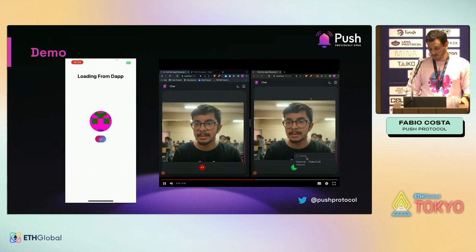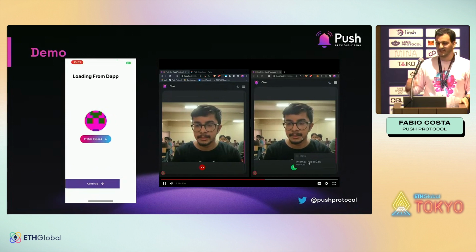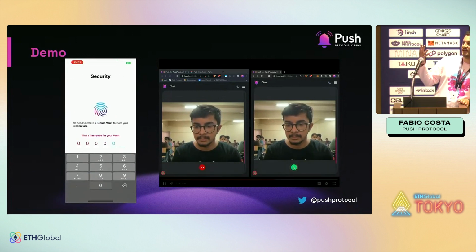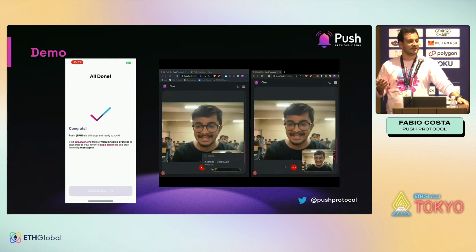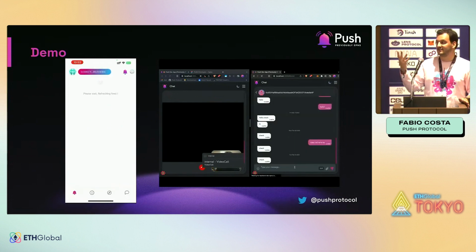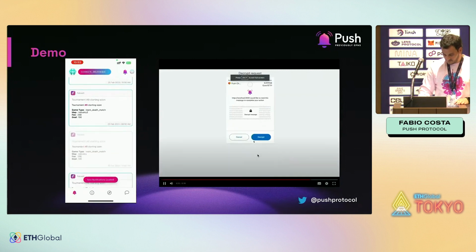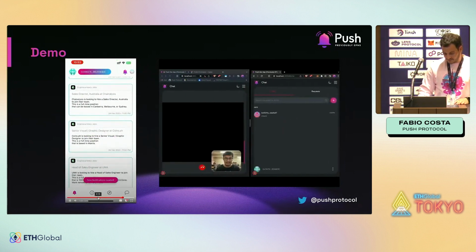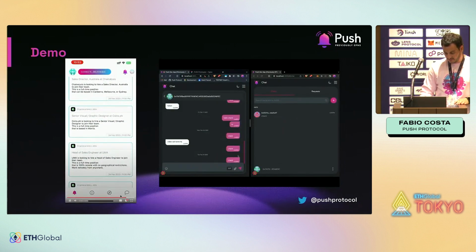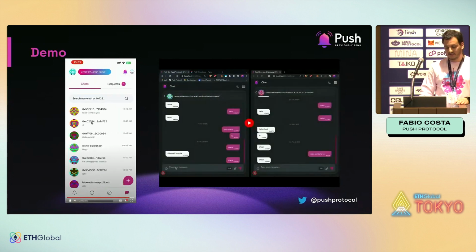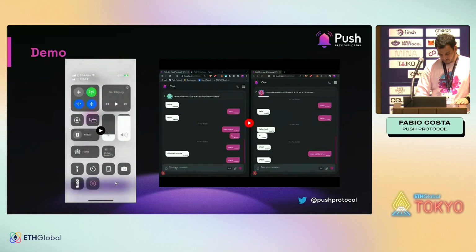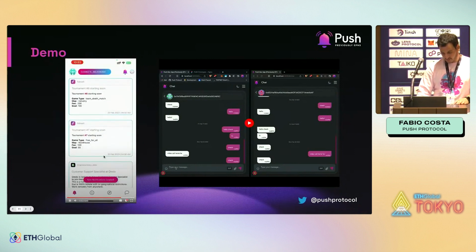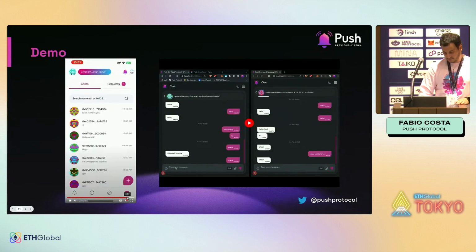But see, we always receive notifications. Whenever someone calls you, you receive a push notification, for example, Madhur.eth is calling you, on my phone. And then I can click on the notification, then I can start the video call. And here on the left is how the notifications look, and also how the chat looks on the phone. See? Here in the end, we saw the notifications and then all the chat.